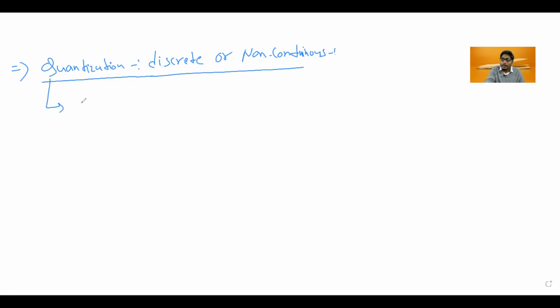Technically, quantization means to be an integral multiple. The first important group of words is integral multiple, to be an integral multiple of any amount.